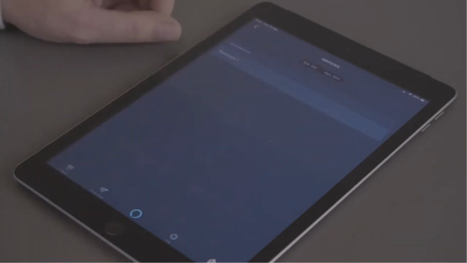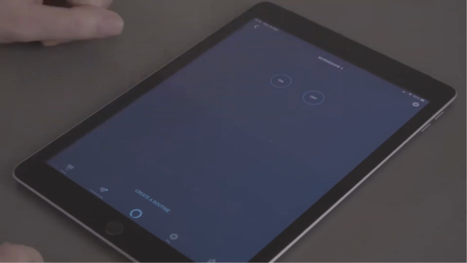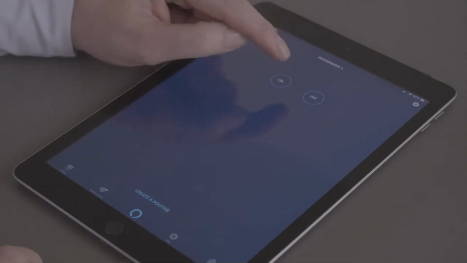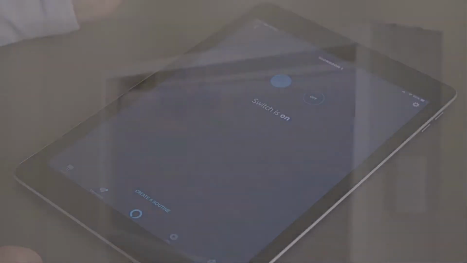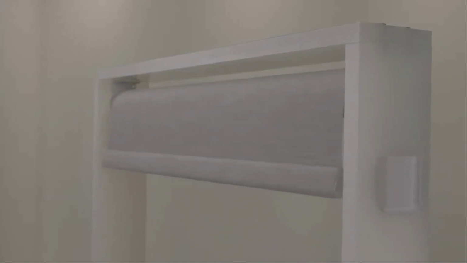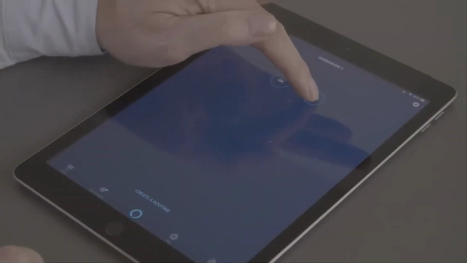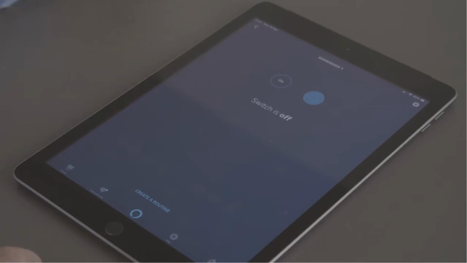If we go on to switches, we'll have an on and off button which will allow us to control the blinds. We'd click on on for open, and off for closed.